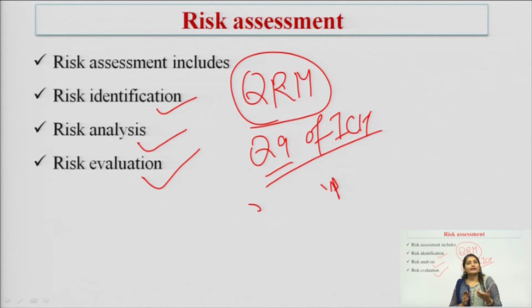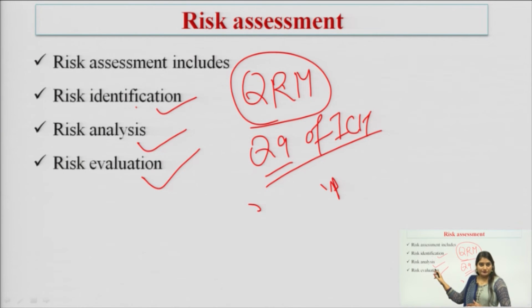In the risk reduction and risk acceptance means what amount of risk we can accept, means at what point the risk is acceptable. Okay.